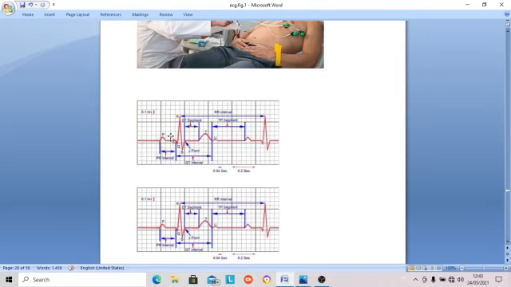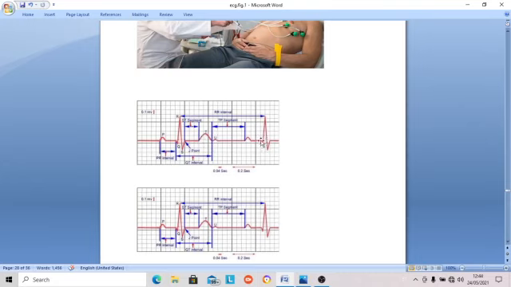Now let us measure the amplitude of the R wave, for example. The smallest square is equal to 0.1 millivolt. So we can start from here: 1, 2, 3, 4, 5, 6. So 0.6 millivolt is the amplitude of the R wave. The amplitude of the P wave is hardly 0.1 millivolt over here. The T wave is about 0.2 millivolt.